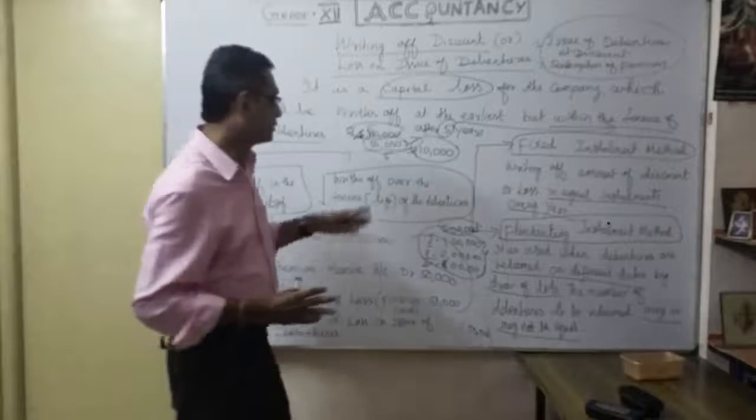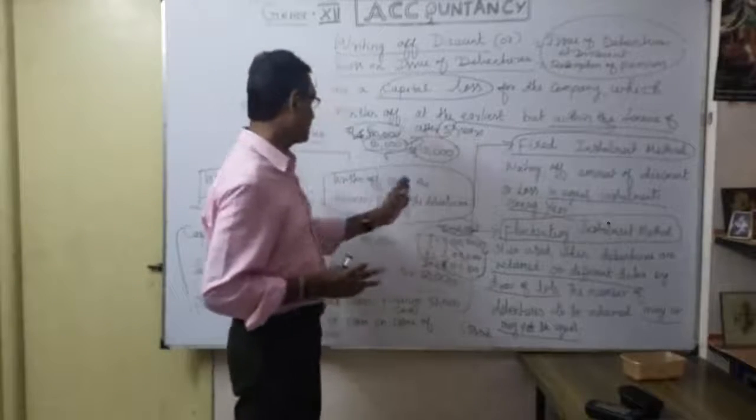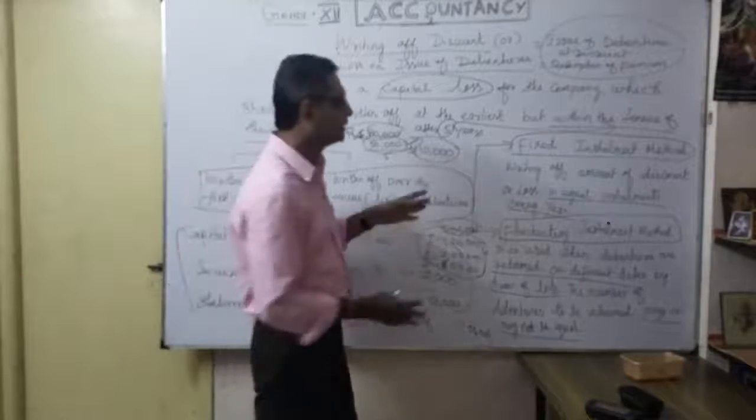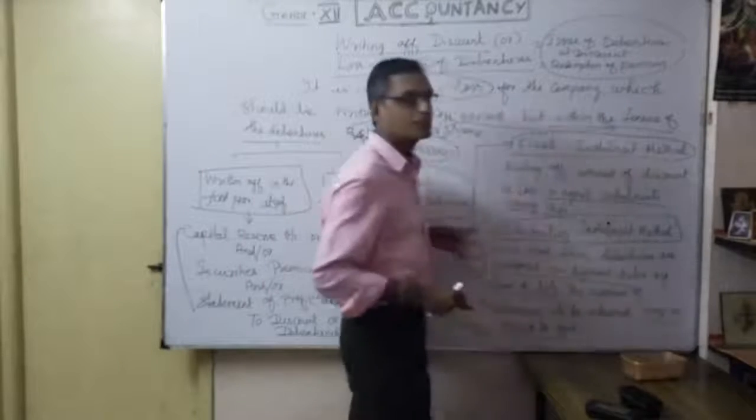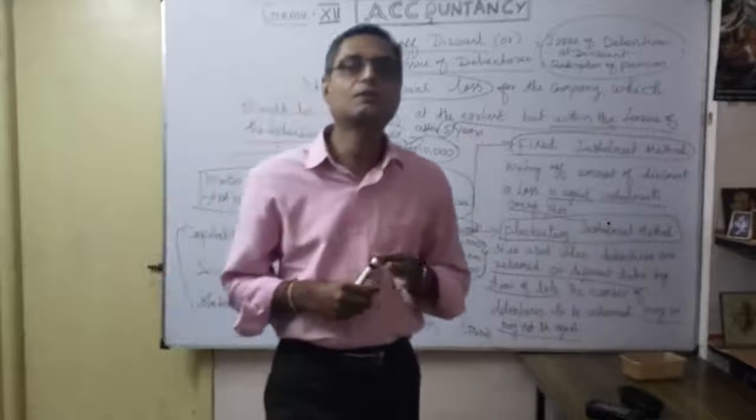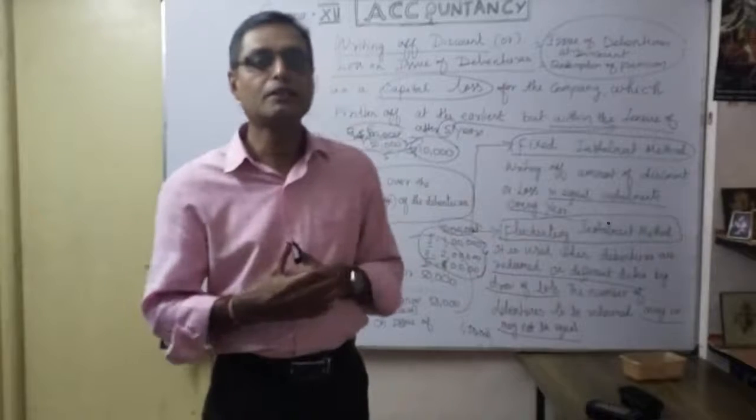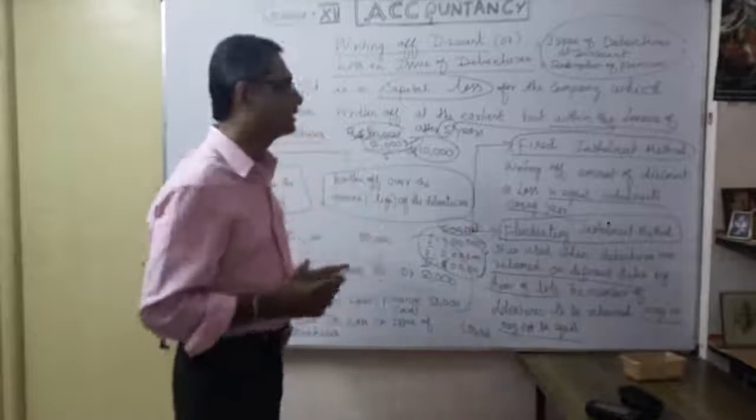So today we are going to discuss writing off over the tenure life of the debenture. We are going to discuss the fixed installment method and the fluctuating installment method with an example. Definitely you will be able to understand. Okay, now let's see each method.